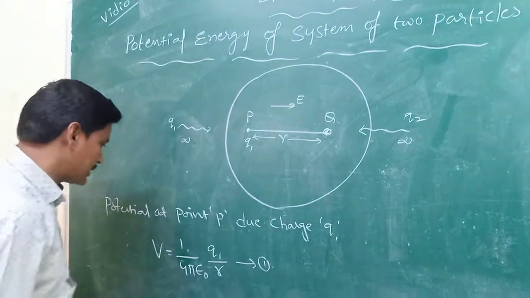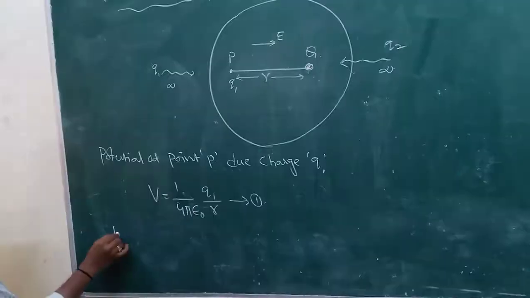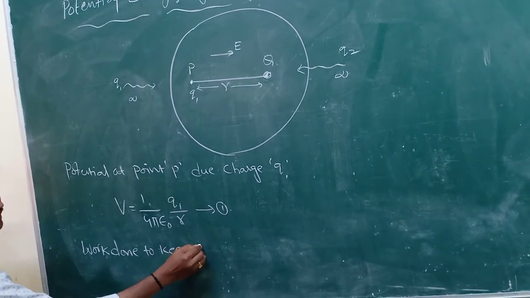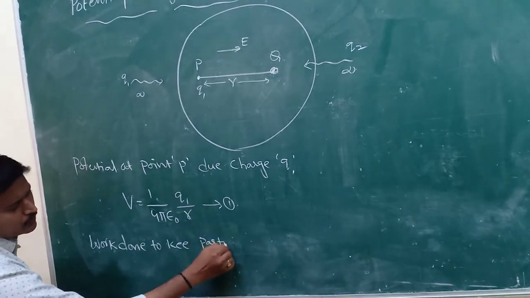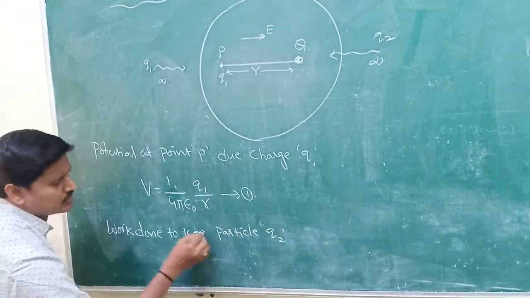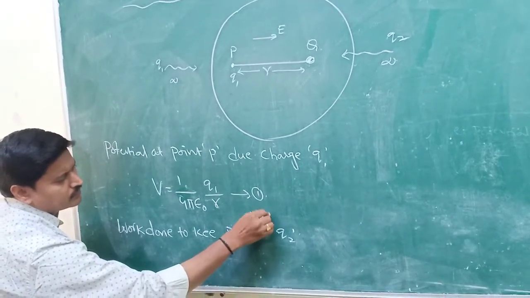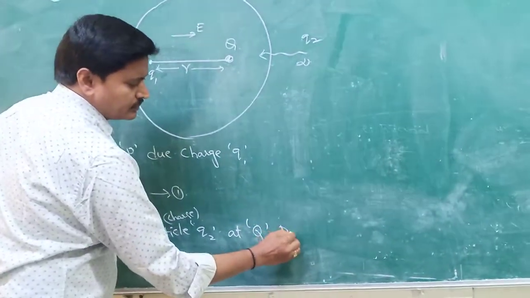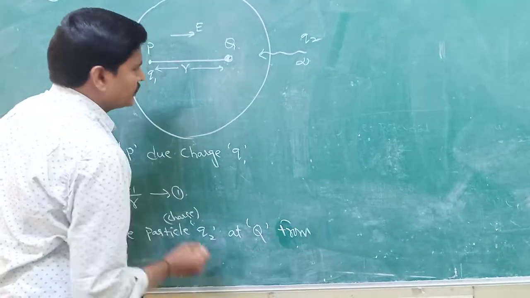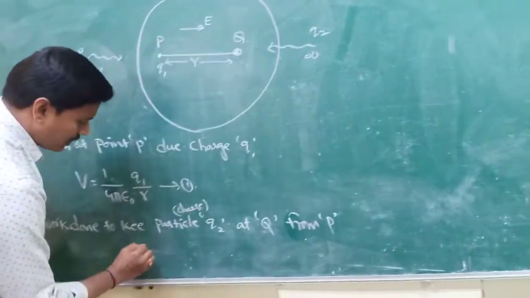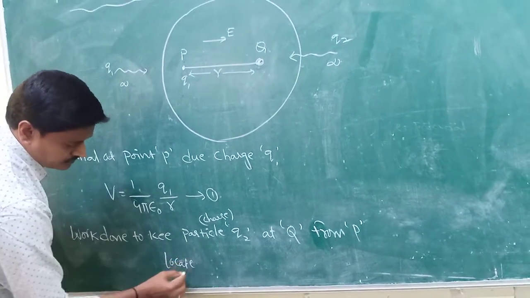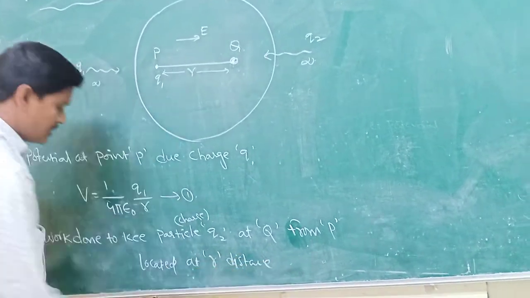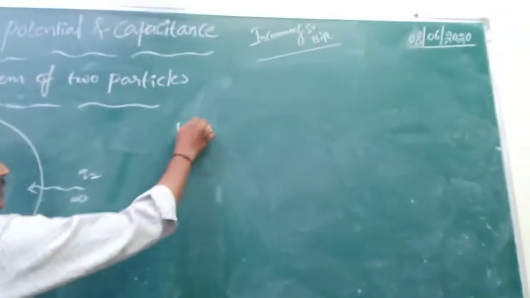So the work done to keep the second particle, charge Q2, at point Q, from point P located at distance R, a smaller distance, is W.